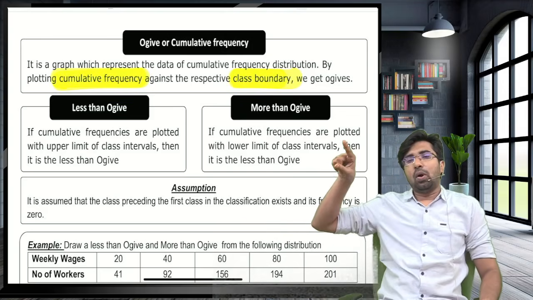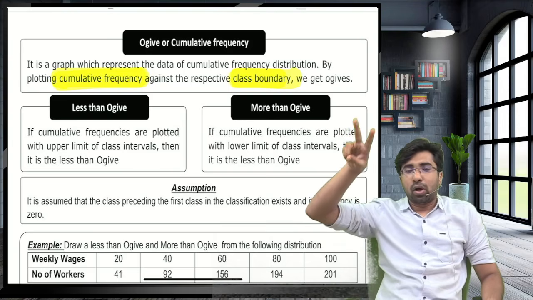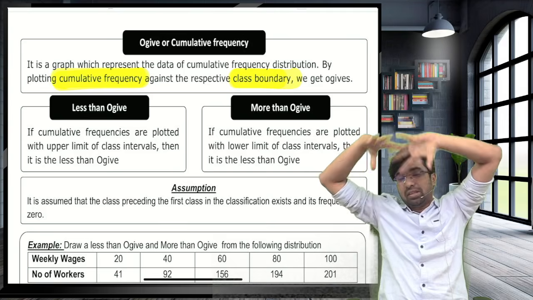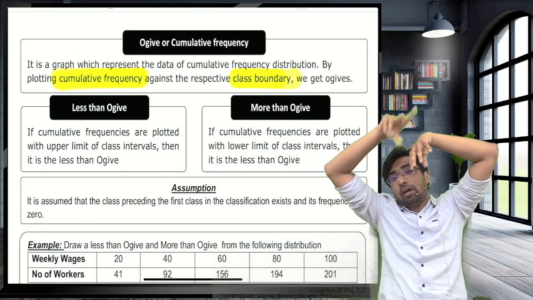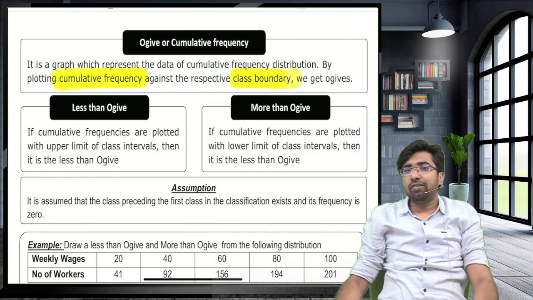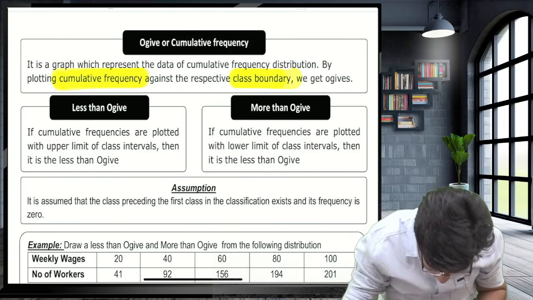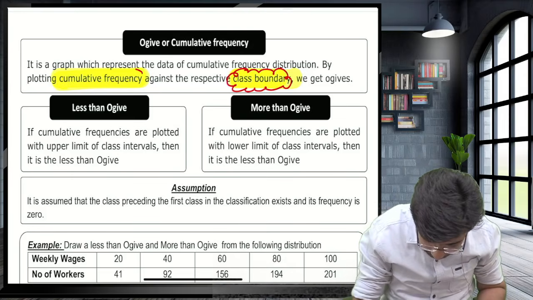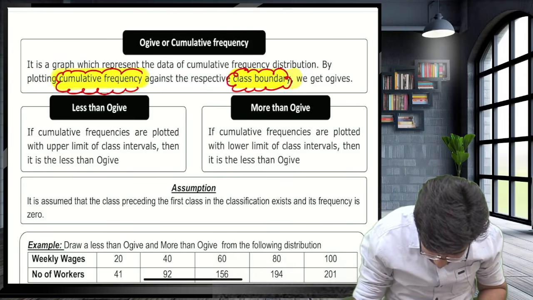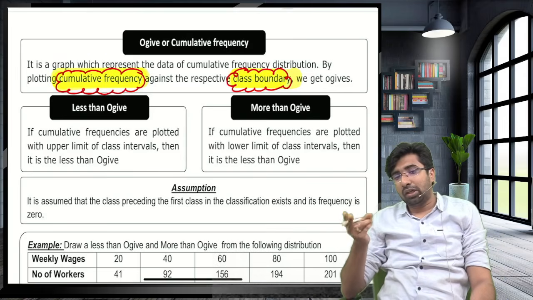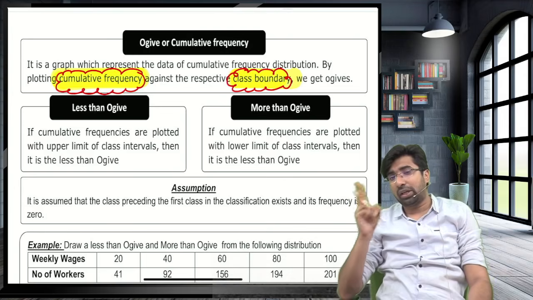Till now, the histogram, frequency polygon and frequency curve were all plotted between the class interval and the frequency. Now the ogive is plotted between the class boundary and the cumulative frequency.